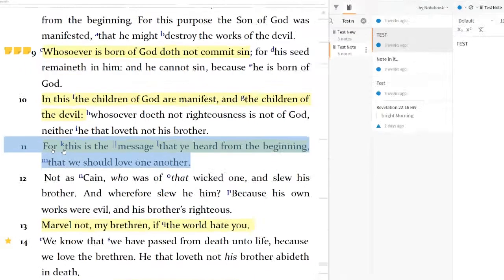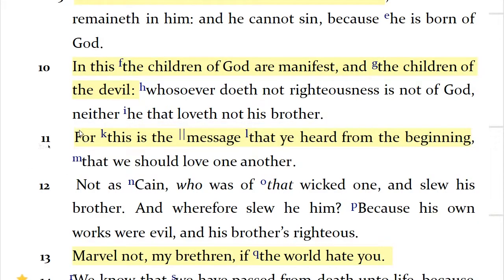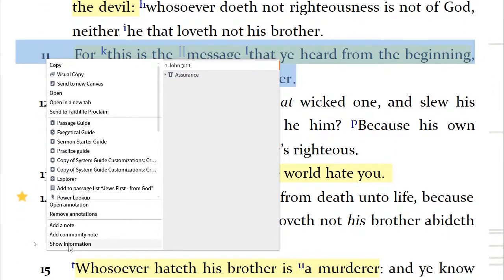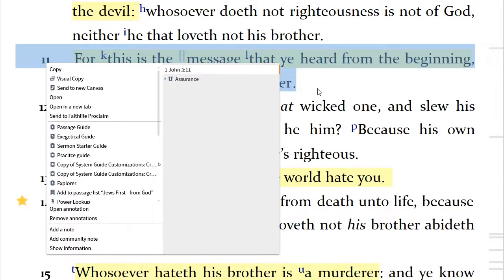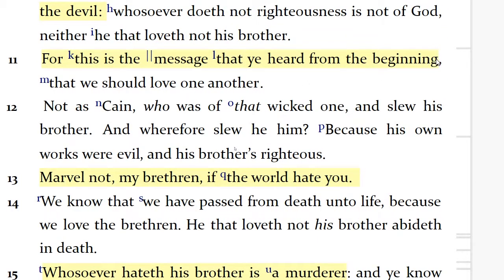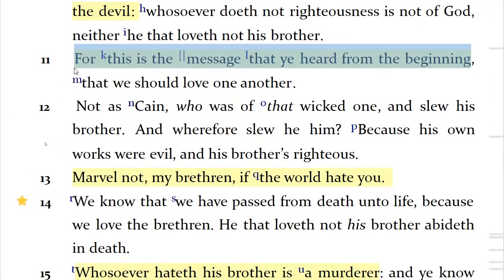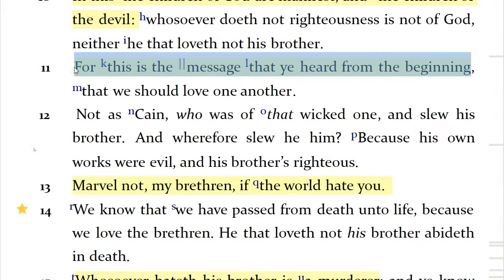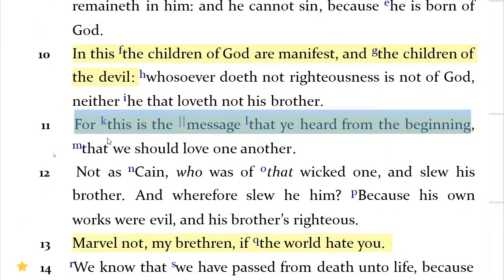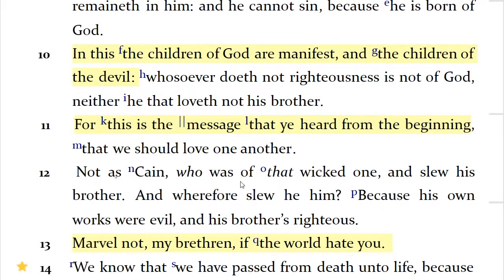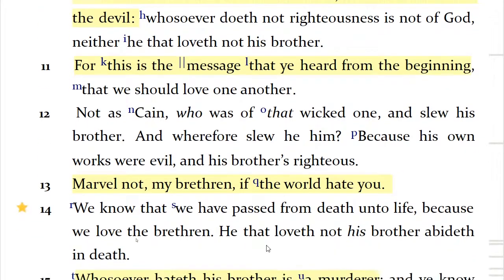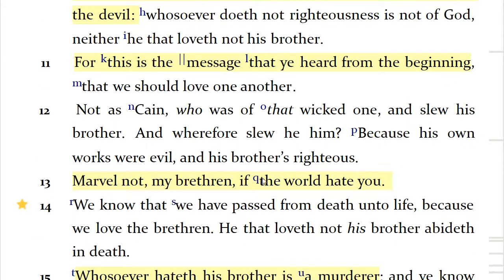I guess what I'm trying to say is if you already got a highlight on something that you later want to add a note to, you don't have to click on it and add a note differently like this. Right-click on it and then add a note, or click on it here and add a note. There's already a file because you've colored it. It just doesn't have a note icon on it because it's not selected. These are already notes. And this is what I had to learn and finally figure out with Logos. If I already got something highlighted, there's already a note file there. You just can't see the indicator.